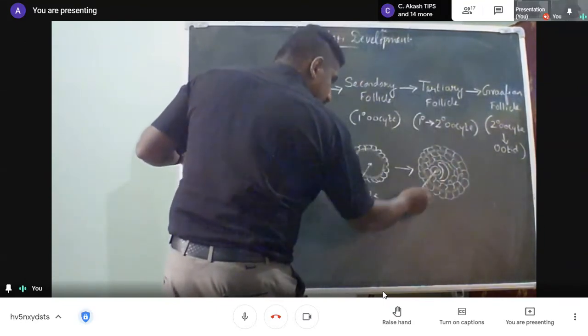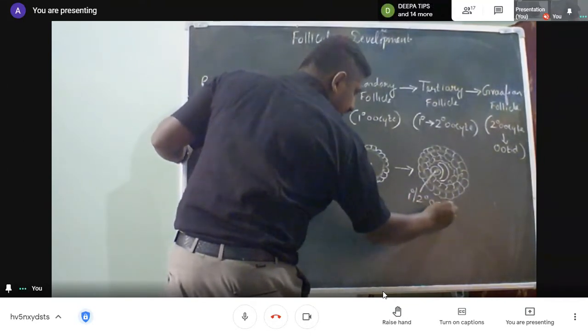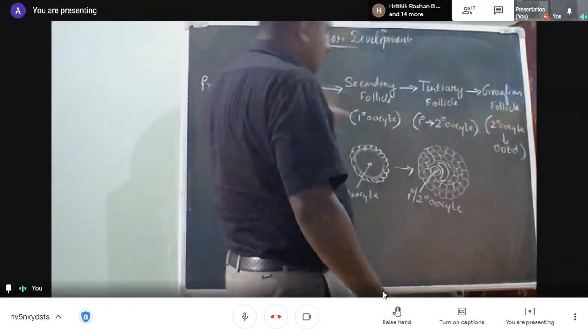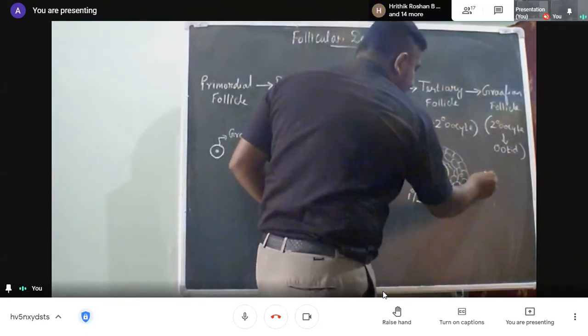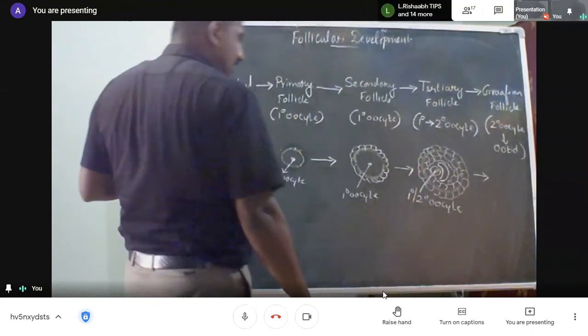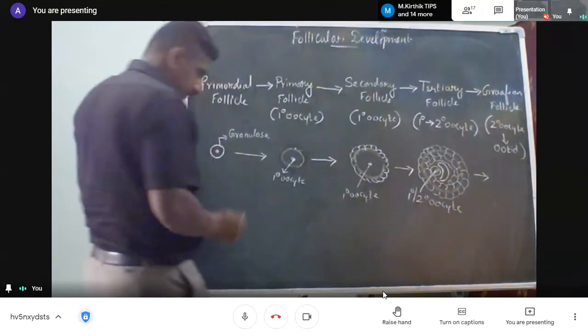This one is nothing but your primary or secondary oocyte. Generally, it will be a primary oocyte, and then it will be transformed into a secondary oocyte, which goes to your Graafian follicles. So these are the follicular development, where we have some layers called theca externa, theca interna. All this I'll be handling separately.